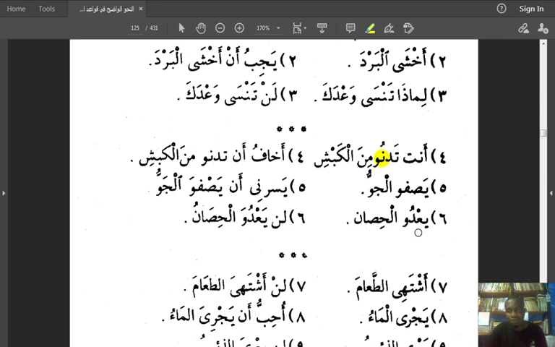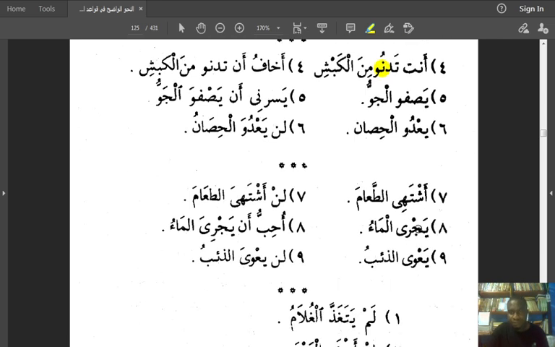Ya'adu al-hisan. Ya'adu is from the verb ada, ain, dal, alif. Ada means to run, ay bimana jara. Ya'adu al-hisan, so the horse is running. And it says here, ashtahi at-ta'ama. Ashtahi means I desire, I wish for food, I feel for food. Yajri al-ma'u, the water is running.